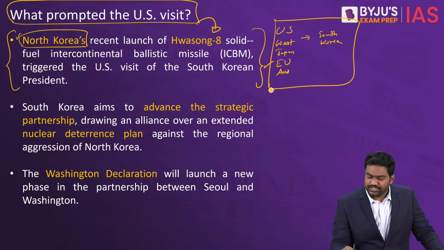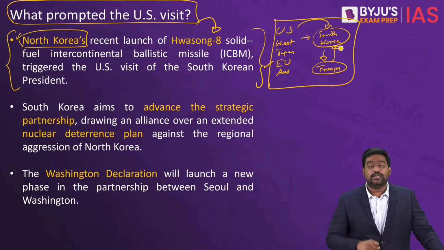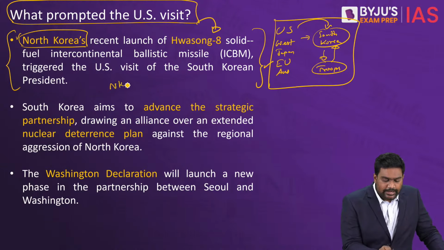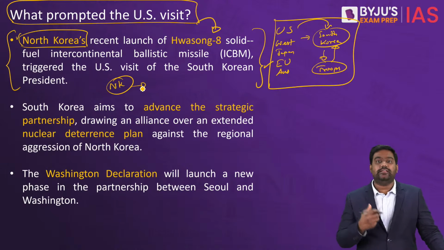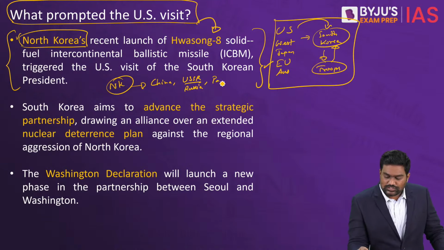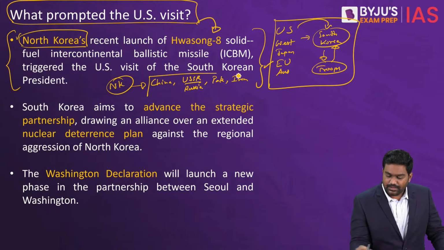For many decades, the US has even stationed troops in South Korea to defend the country against threats from North Korea. On the other hand, North Korea, a communist authoritarian state, has been backed by China, previously Soviet Union, and now by Russia. And it even has close links with other rogue states like Pakistan, Iran, etc.